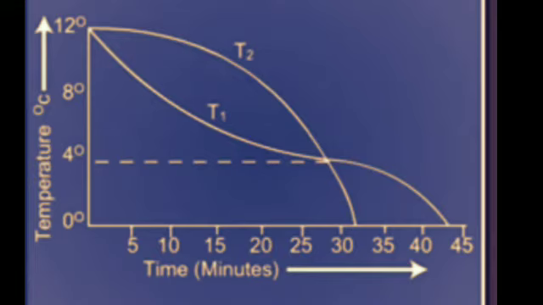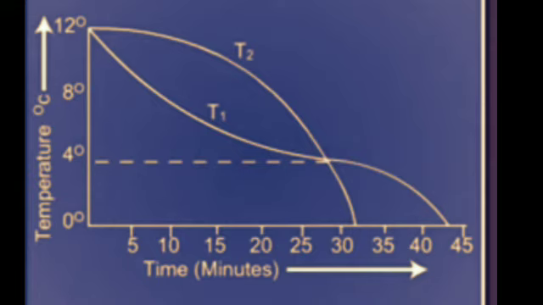As time passes, temperature T1 of water in the lower part of the cylinder decreases fast, while temperature T2 of water in the upper part of the cylinder decreases comparatively slowly. However, once the temperature T1 of the lower part reaches 4 degrees Celsius, it remains almost stable at that temperature.